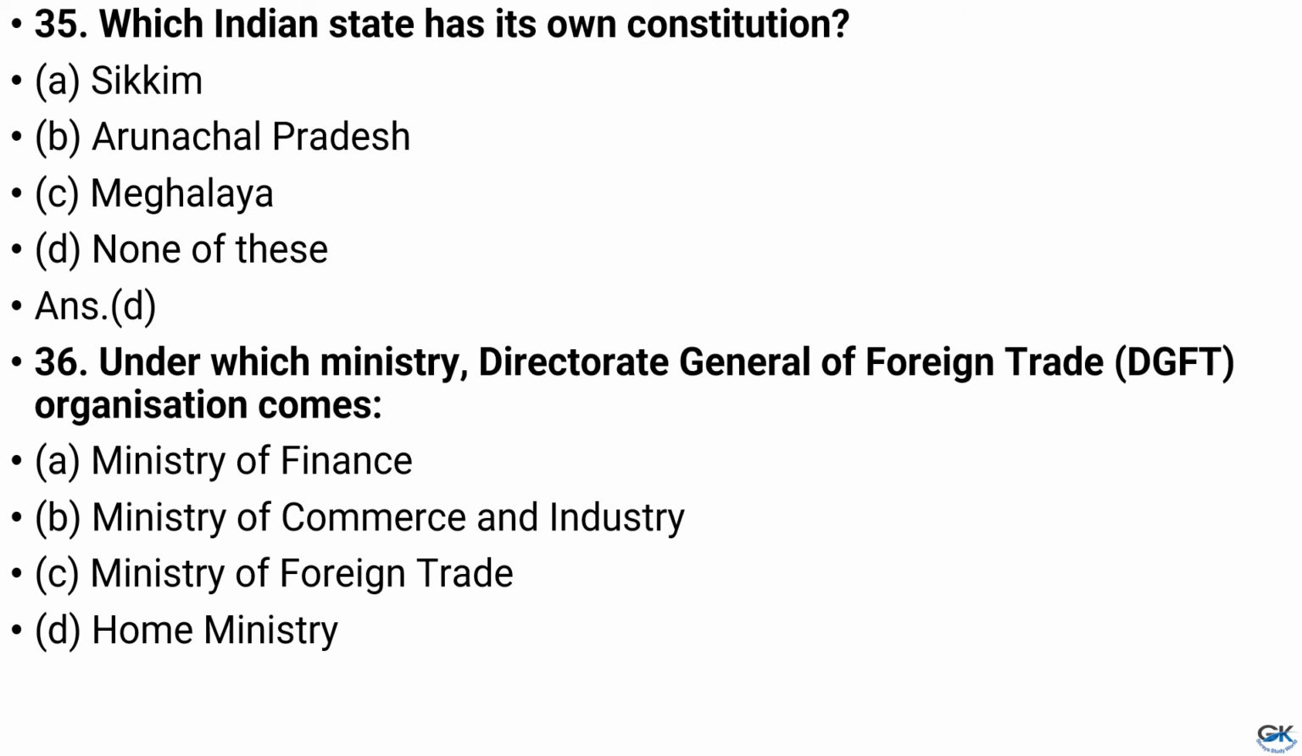Question number 36. Under which ministry Directorate General of Foreign Trade Organization comes? Option A, Ministry of Finance, option B, Ministry of Commerce and Industry, option C, Ministry of Foreign Trade, option D, Home Ministry. And the answer is option B, that is Ministry of Commerce and Industry.